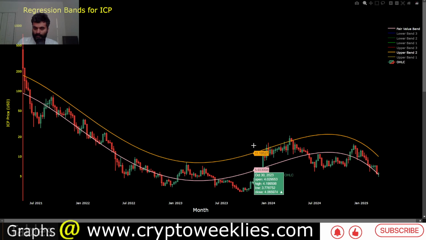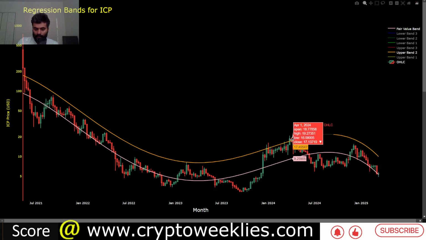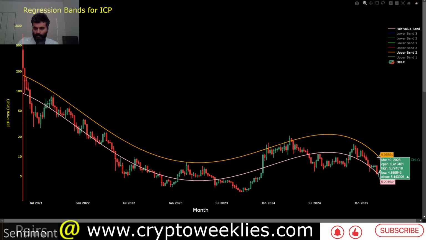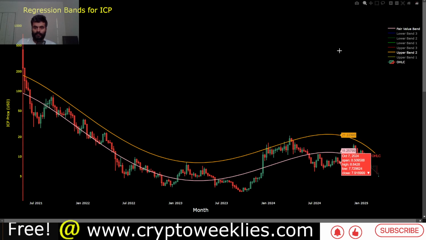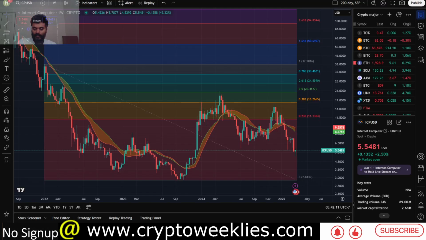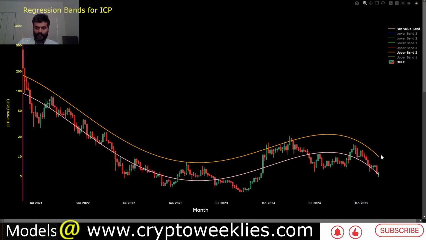The higher end of the bullishness is at around 2 standard deviation. Again, price did meet that resistance back in early April of 2024. Back then, the 2 standard deviation ceiling was at around $17-18. Now it's coming in at around $10. So per the Fibonacci levels that we discussed, the 0.236 could in future correspond to the 2 standard deviation ceiling, and in future that could be an area to watch in terms of resistance.